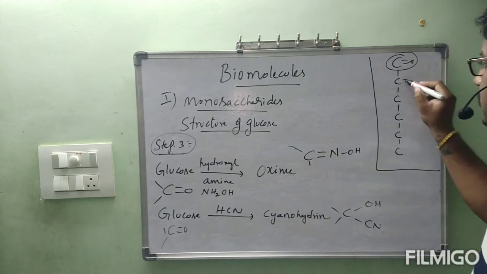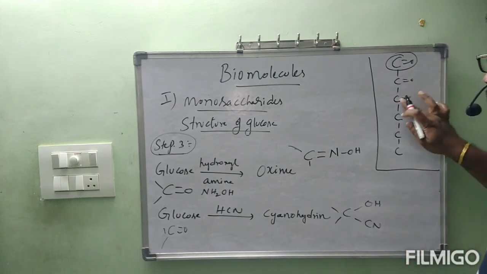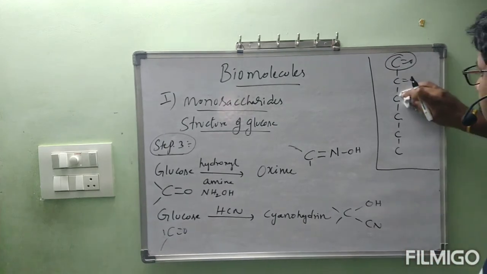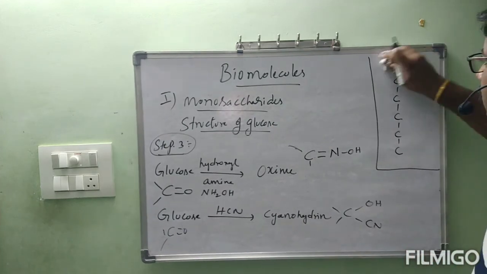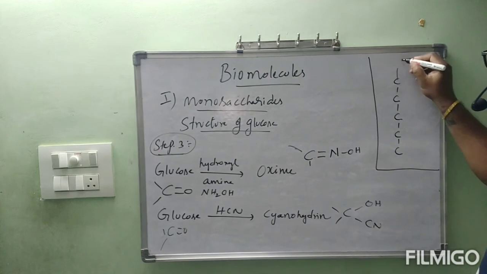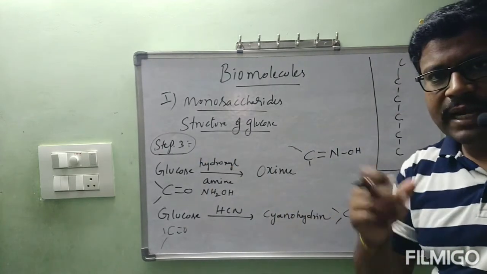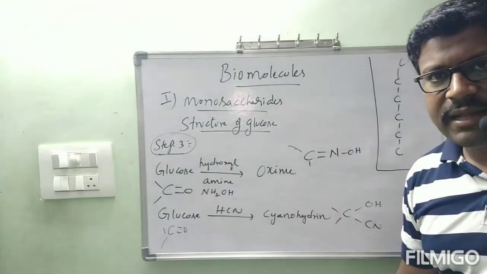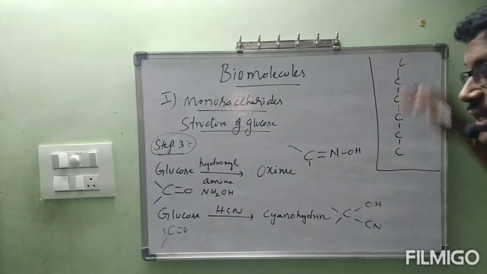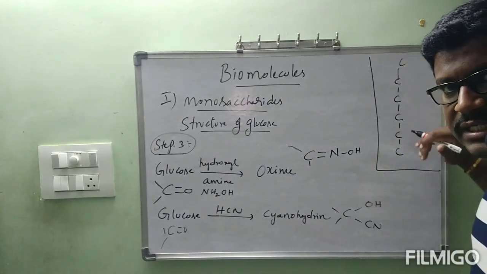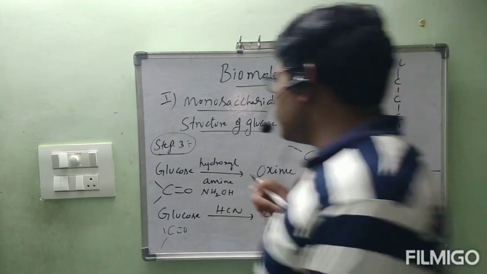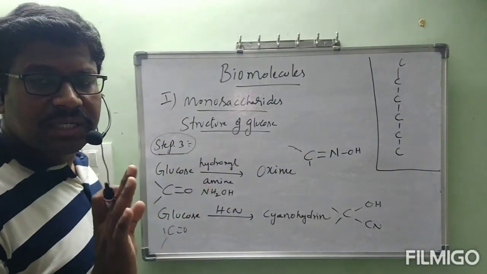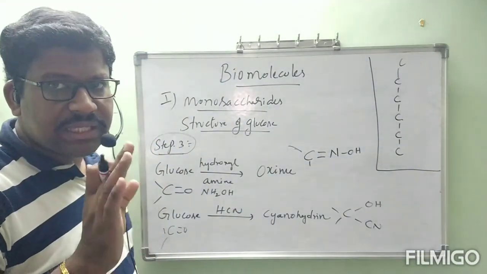If C=O is present somewhere in the middle, that is ketone. But by using this step 3, we cannot conclude whether that is aldehyde or ketone. That's why I am not mentioning it here. Till now I wrote this straight chain only. By using this step 3, I cannot conclude that it is aldehyde or ketone.